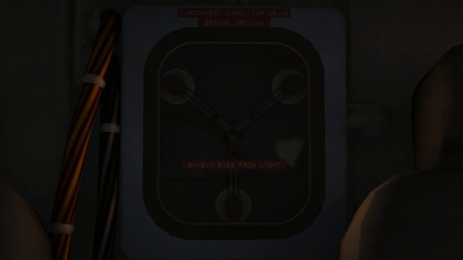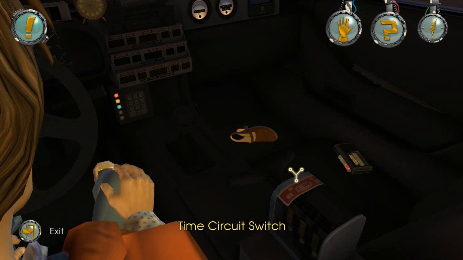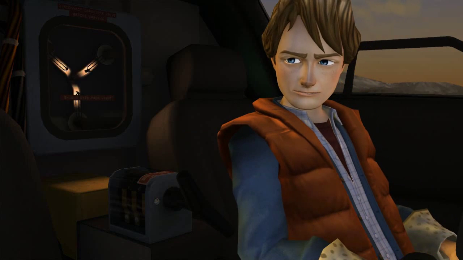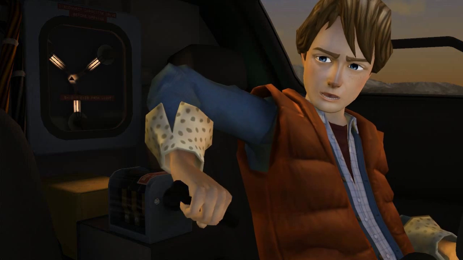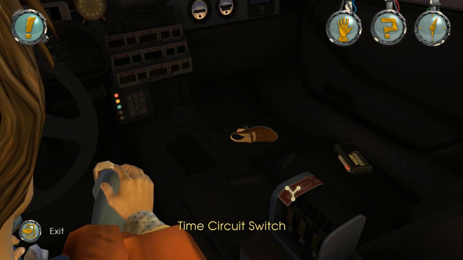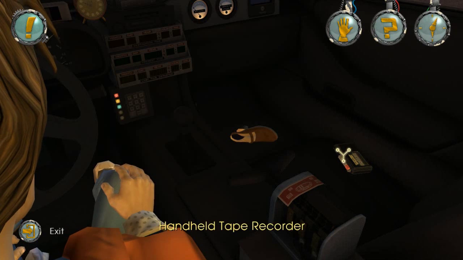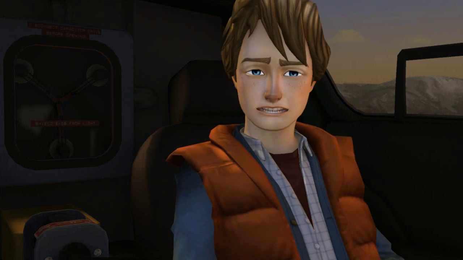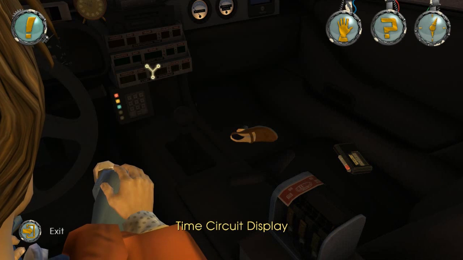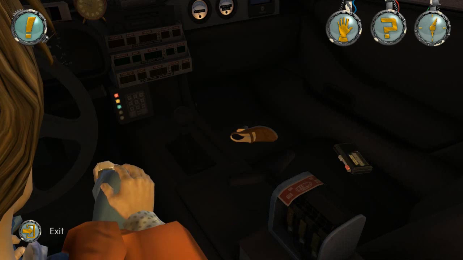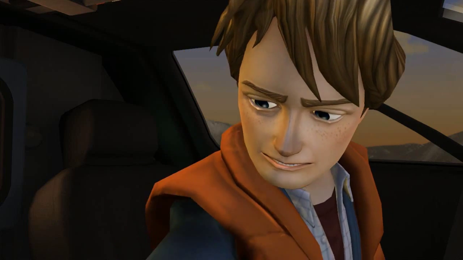We'll turn on the flux capacitor and let's see where the time circuits still work. Good. Now I only need to know when to look for Doc. Yeah, but that's why you turn it on. You actually have a look. There's a shoe, a tape recorder. I can use those to enter a date into the time circuits. Let's have a look at the tape recorder.